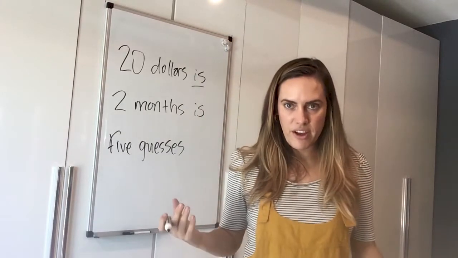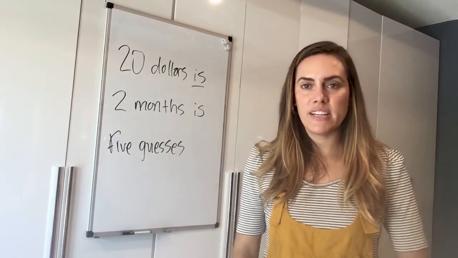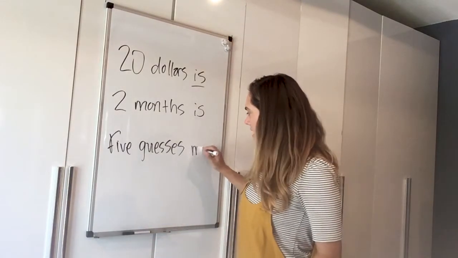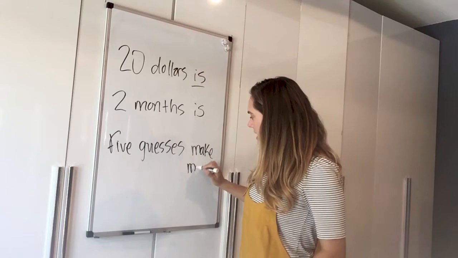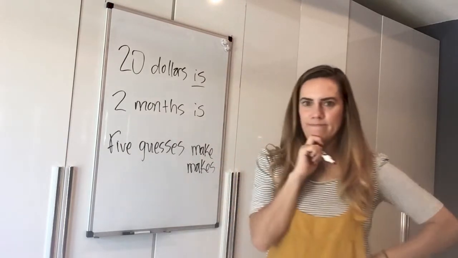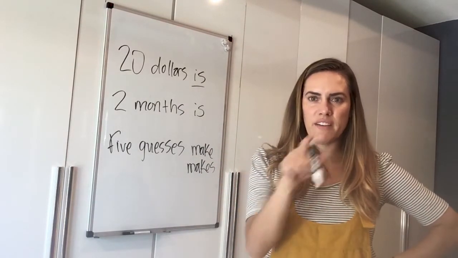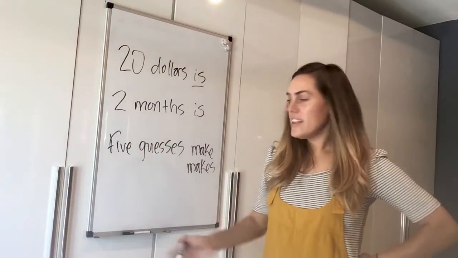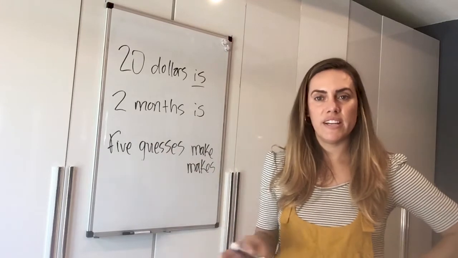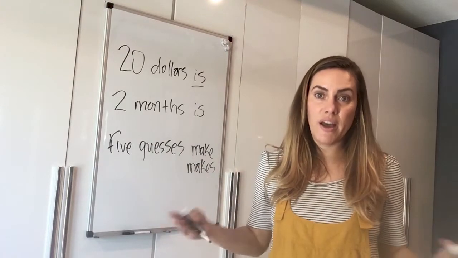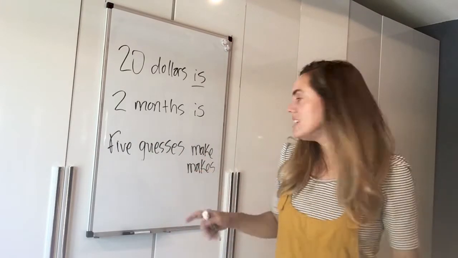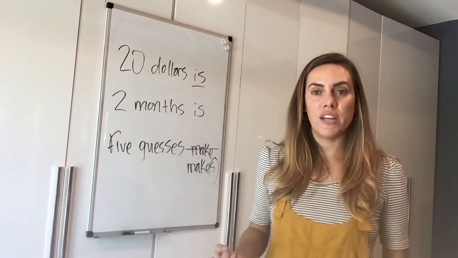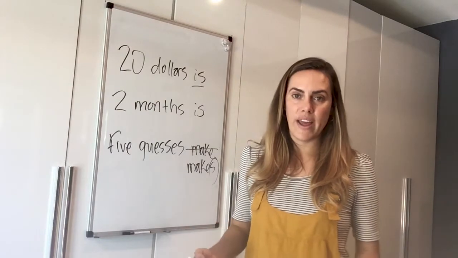I guessed 5 times. I lost the game. 5 guesses make you lose the game, right? Is it make? Or is it makes? 5 guesses make you lose or 5 guesses makes you lose? Well, according to this rule, this represents a quantity, an expression of time, of how much, and it's 1. So it's not make, it's makes, because it needs to agree with this in a singular way, okay?